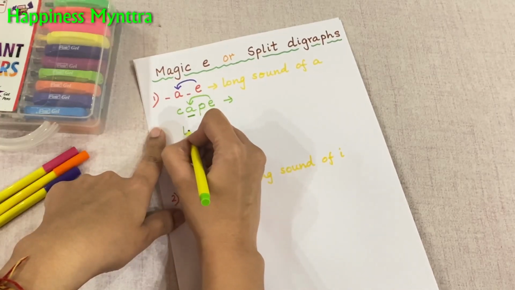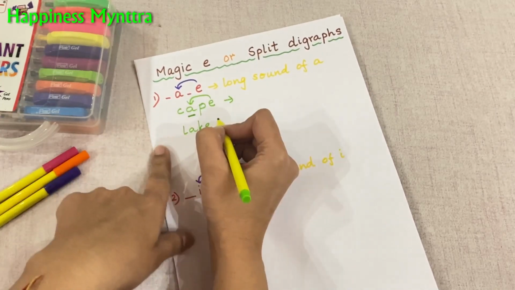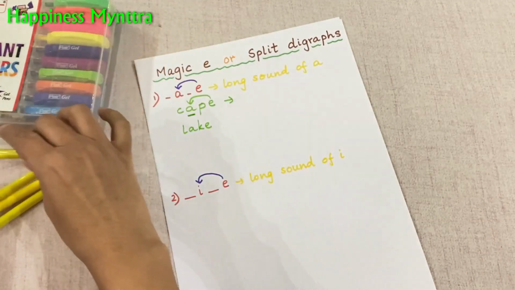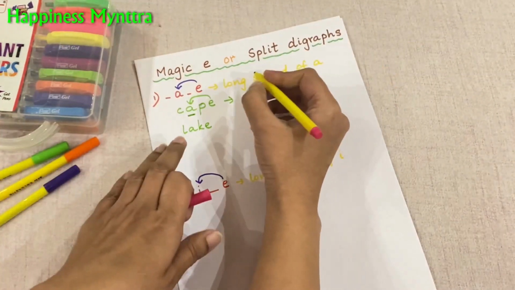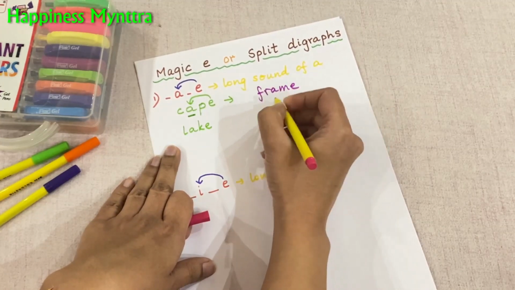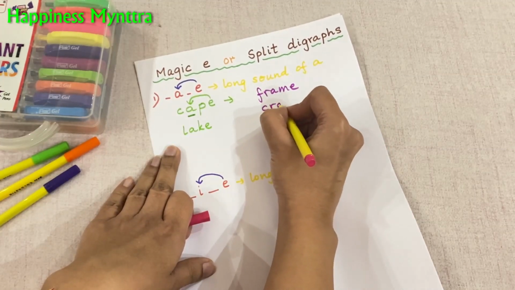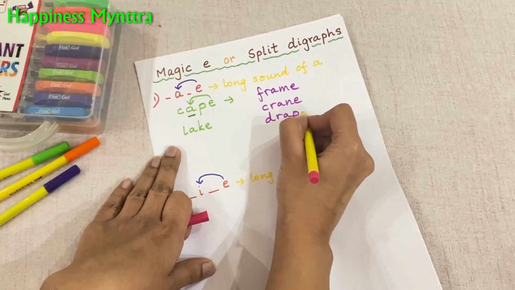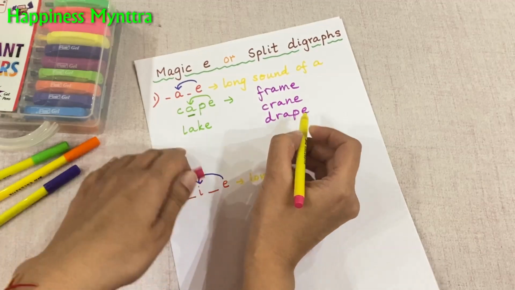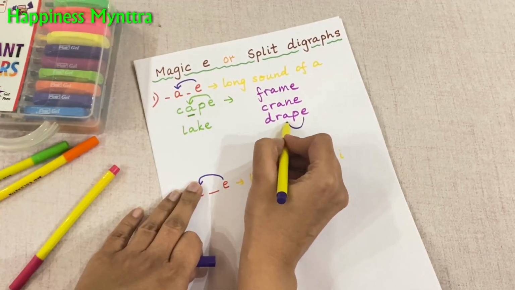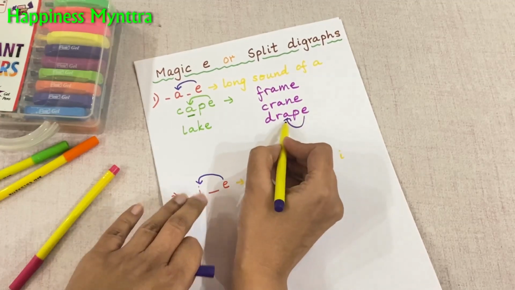More similar words would be lake. We would have bigger words like frame or crane, drape. So whenever there's an E in the end, what happens is that the vowel here takes on the long sound.